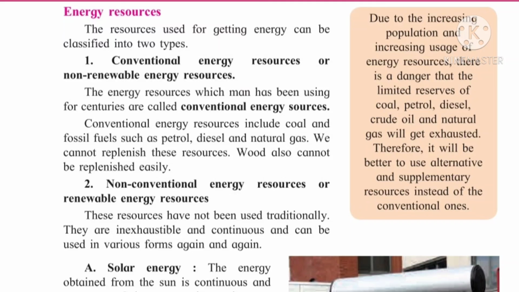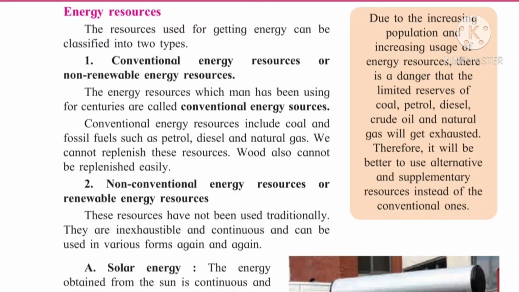Conventional means their storage is limited. Nowadays there are limitations on the use of petrol, because the storage is going to be finished. So that is the non-renewable or conventional resource, which means it is used by man.